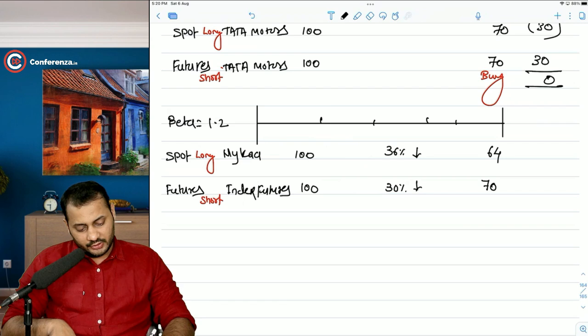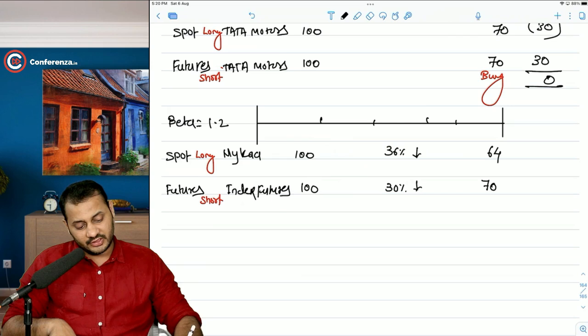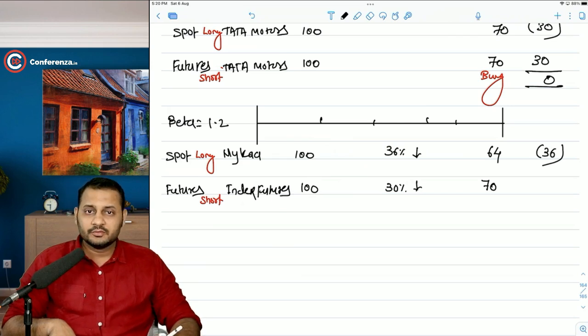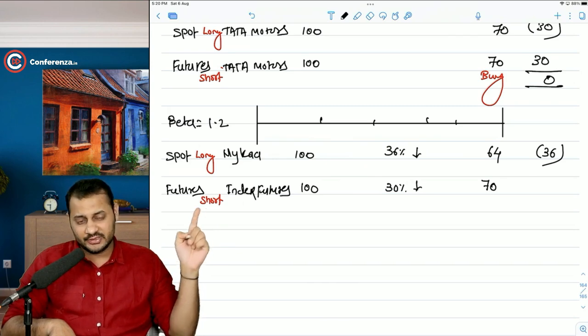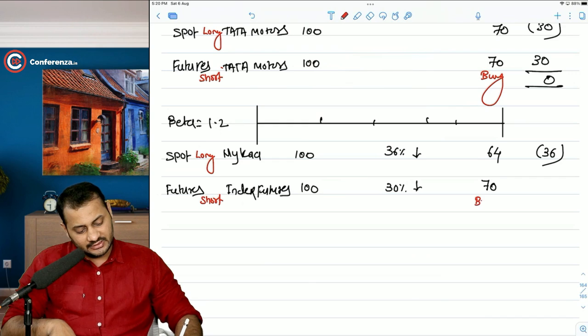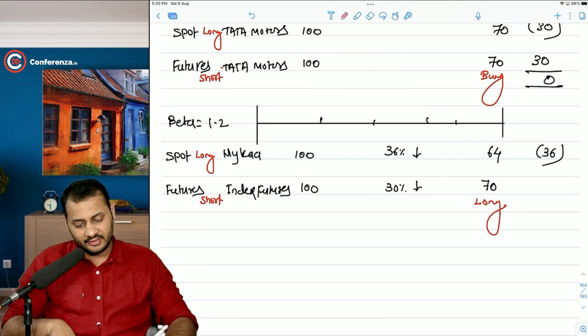Now, you had a long position in Nykaa. That means you had purchased those shares at 100. Now you will be selling those shares at 64, and that's a clear-cut loss of 36 rupees. Am I right? You had sold the futures of the index at 100 rupees. You will be buying it back. That means settlement, or we can say we'll go long. And there will be a clear-cut profit because you are buying at 70, sold at 100, and there is a clear-cut profit of 30 rupees. You will see there is still a loss of 6 rupees.